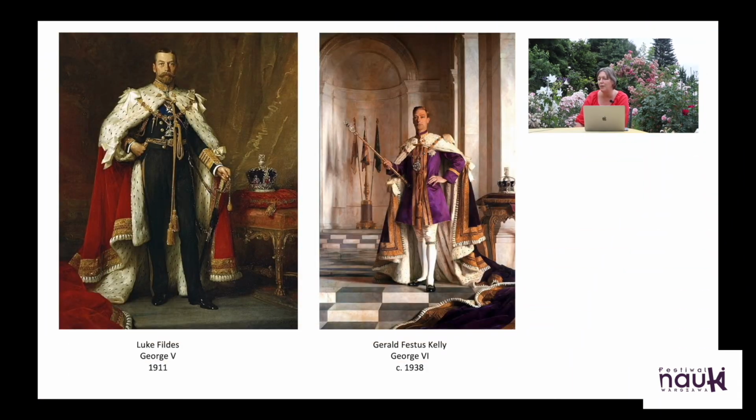This was continued later on, although none of Victoria's successors, her son, grandson, and the following monarchs, had this kind of charisma that characterized Queen Victoria. So we have, of course, the official portrait, like here we have George V, so Victoria's grandson, and his son, King George VI, the father of the present queen.